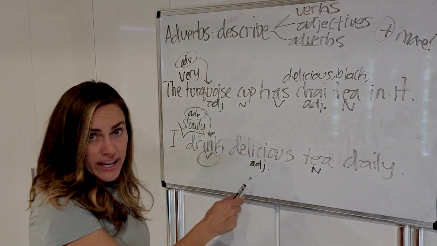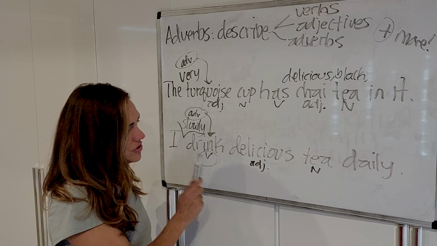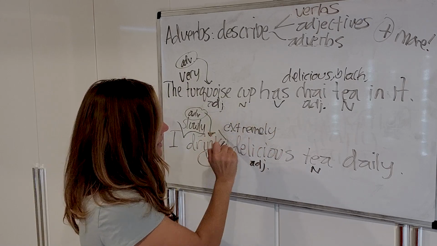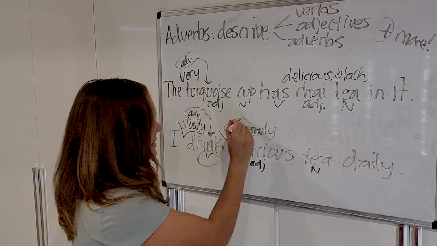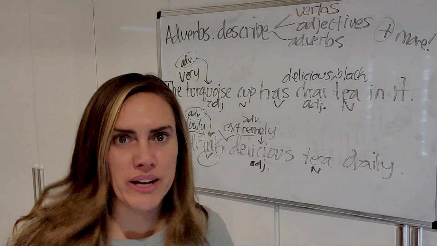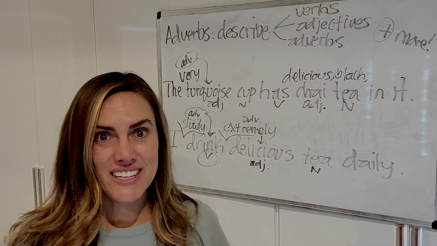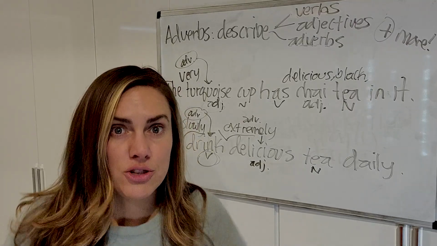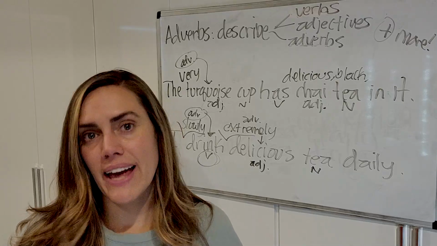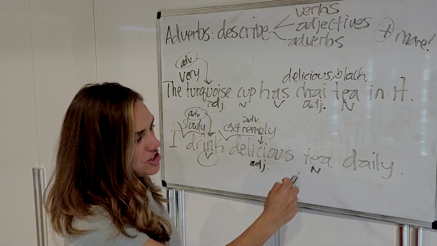Here we have an adjective. We can describe this adjective with an adverb as well. What do we want to say? I slowly drink extremely delicious tea. Okay, here's an adverb. You don't want to get too crazy and add too many adverbs and too many adjectives. Then it just goes overboard and it becomes what a lot of people say as it sounds like fluff, like you're adding too much. You want to be careful with when you choose to use descriptive words like adjectives and adverbs. All right, here, I slowly drink extremely delicious tea daily.